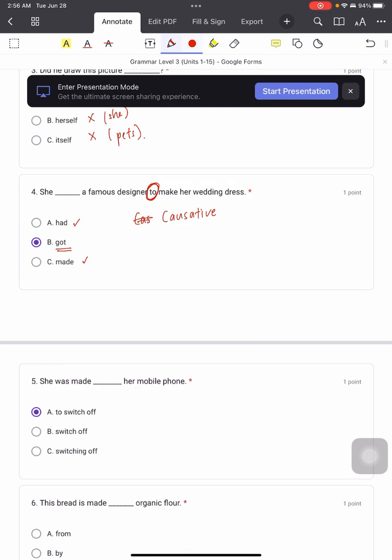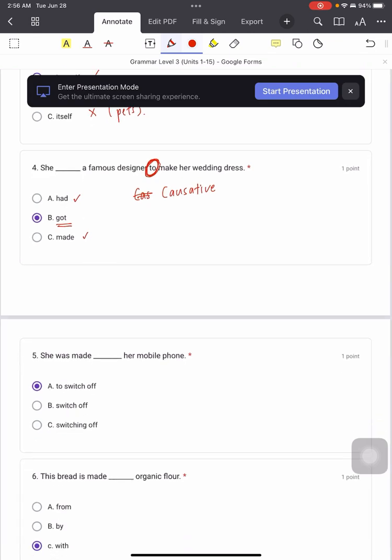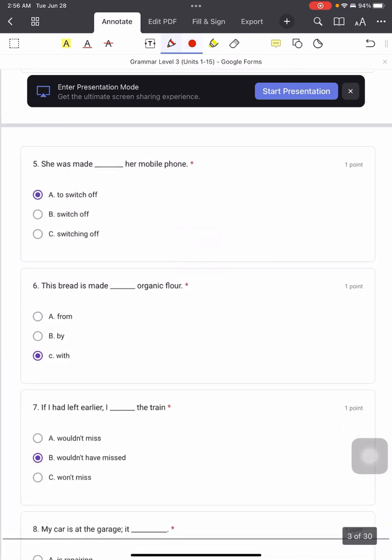So if let's say you want to use had or made, it will be she had her wedding dress designed, or she made something, the object designed. Okay, so if let's say you see the to here, then confirm is got already. So the answer is B.